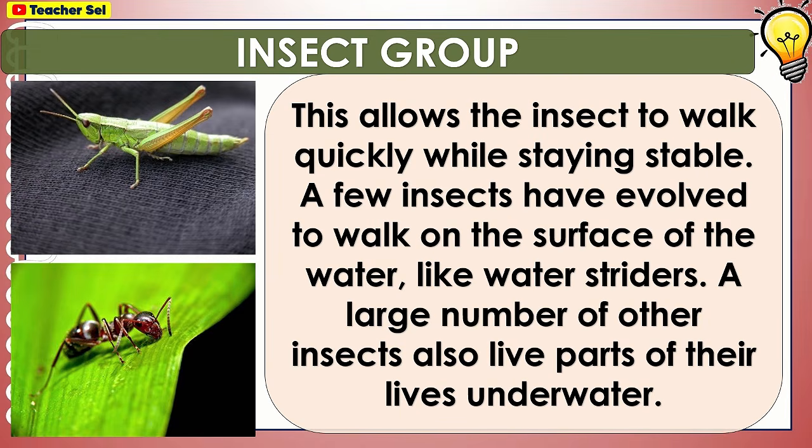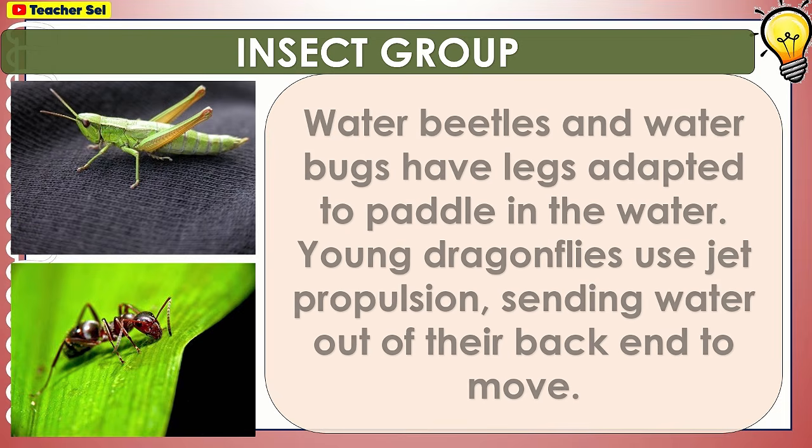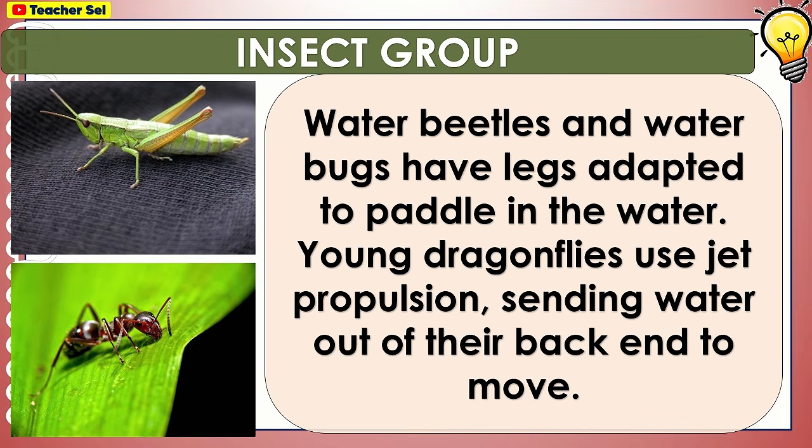This allows the insect to walk quickly while staying stable. A few insects have evolved to walk on the surface of the water, like water striders. A large number of other insects also live parts of their lives underwater. Water beetles and water bugs have legs adapted to paddle in the water. Young dragonflies use jet propulsion, sending water out of their back to move.